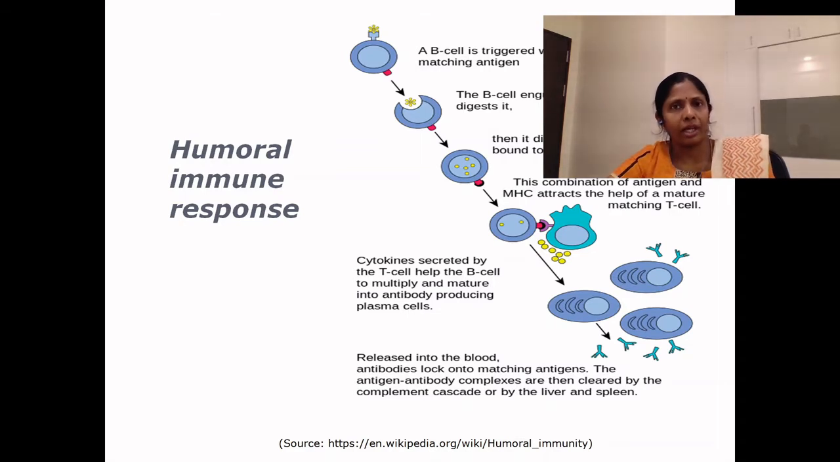So this interaction of three molecules, namely class II MHC, the antigen and the T cell receptor, triggers the T helper cell to produce cytokines. The cytokines secreted by the T helper cells help the B cell to undergo proliferation.